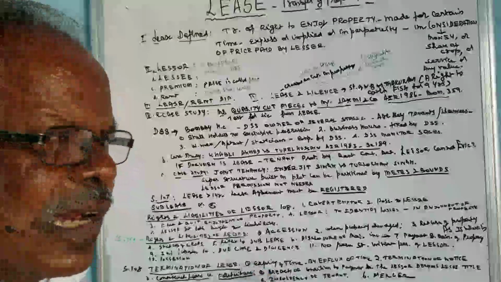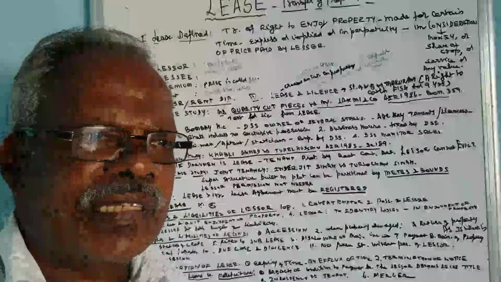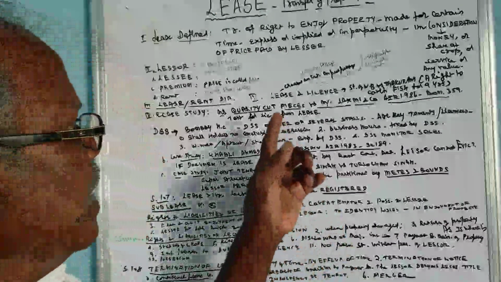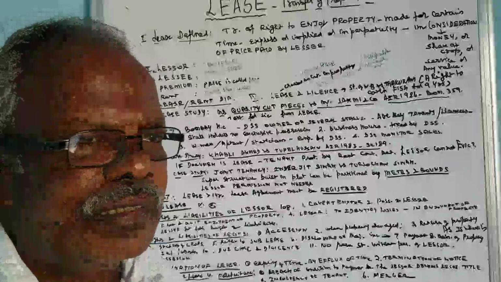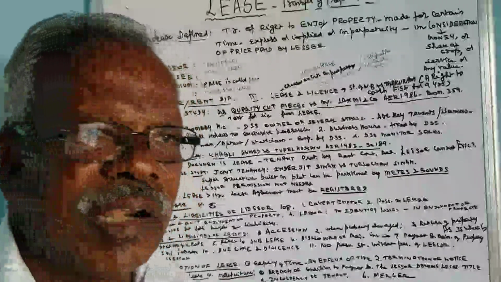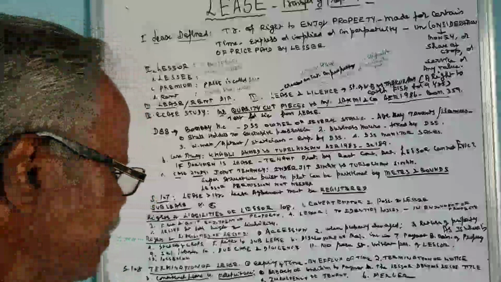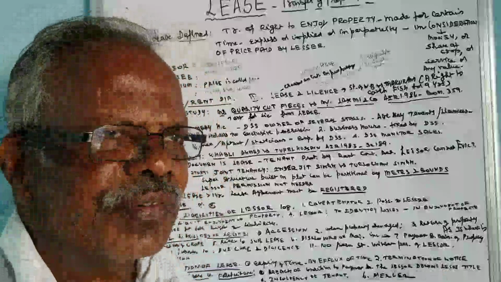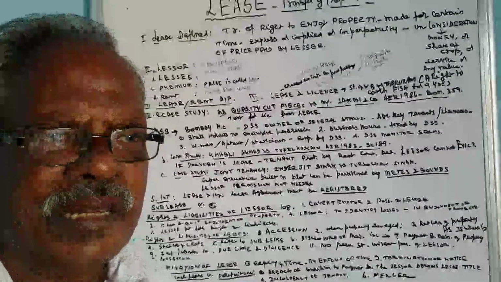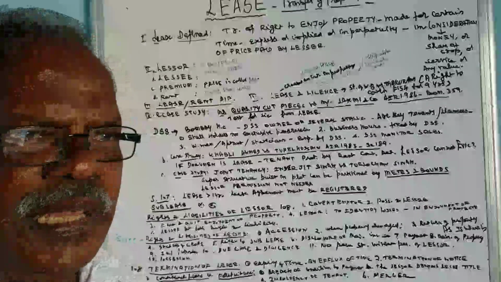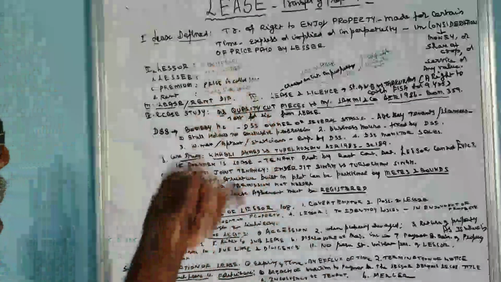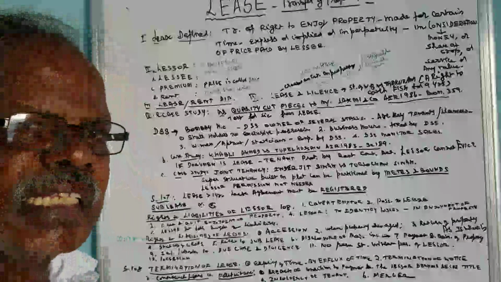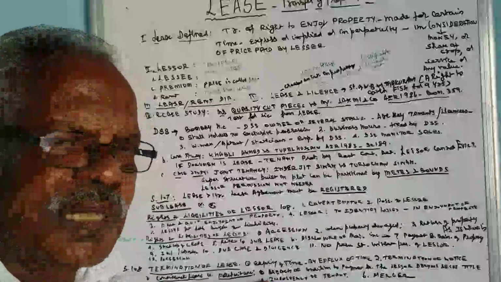So, expiry of time or efflux of time: when the time is over, then the tenant or the transferee has to give back the property to the landowner. Then by efflux of time, then termination by notice: when the notice comes to an end, he has to give the property to the landlord or the transferor. Then, if a conditional lease is there, it also comes to termination.